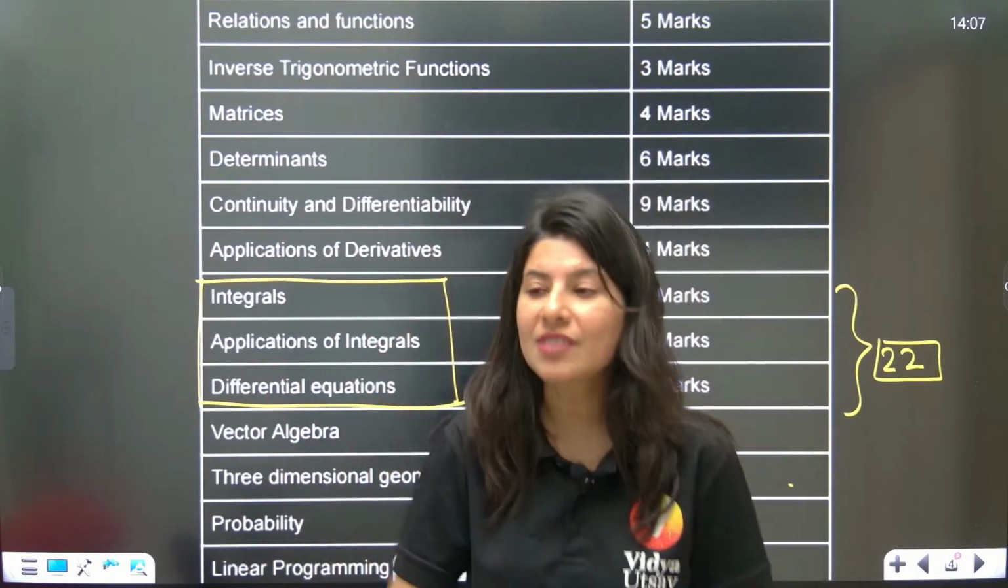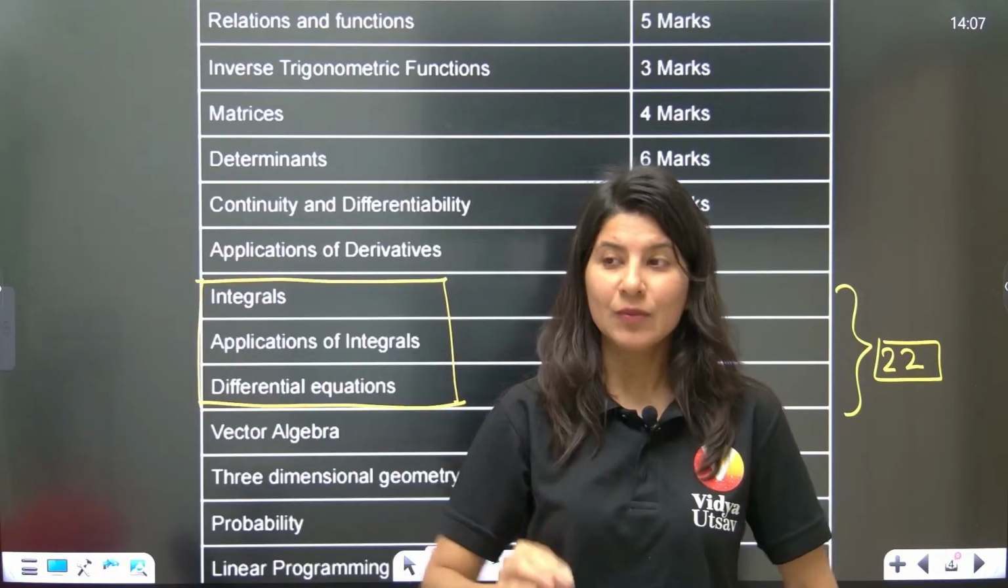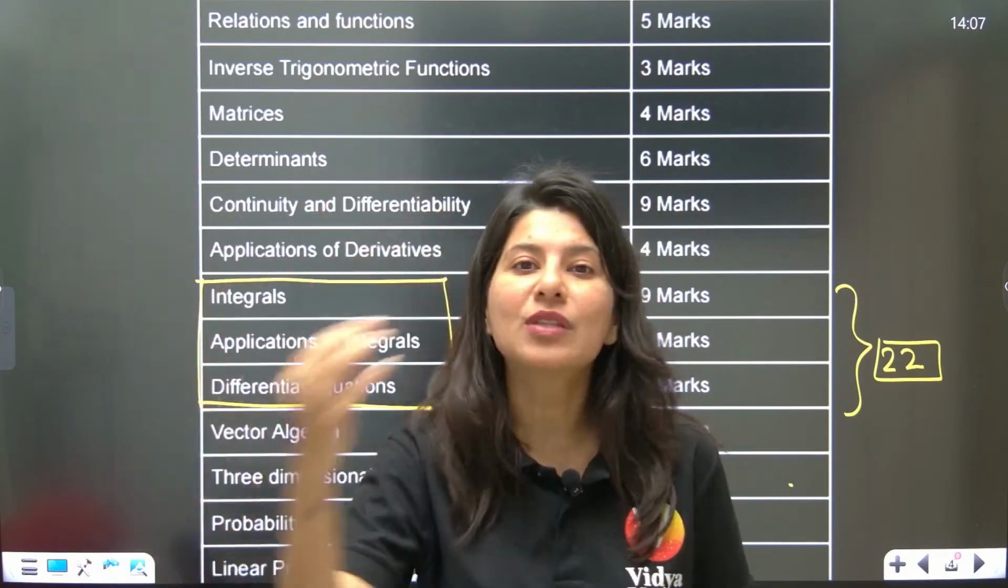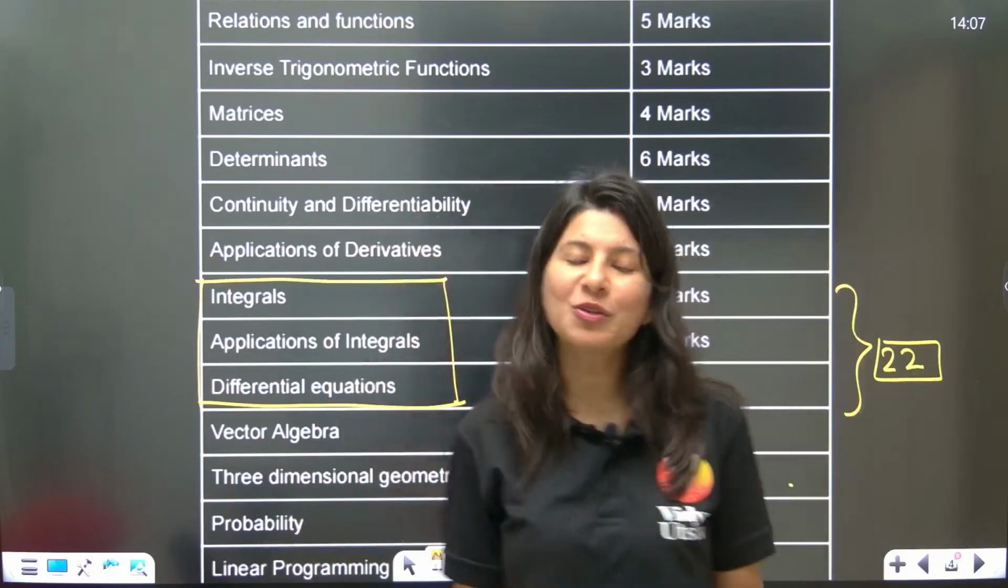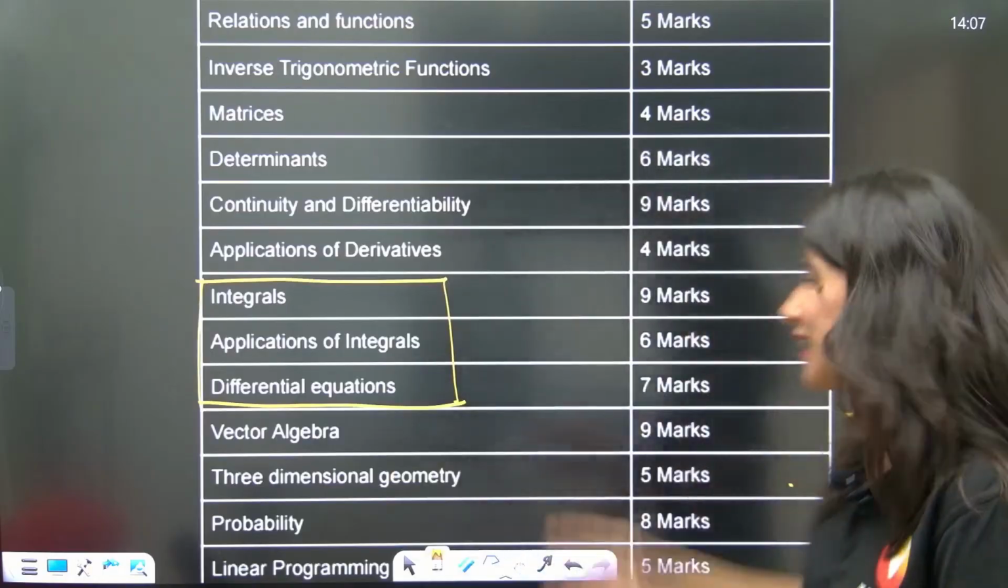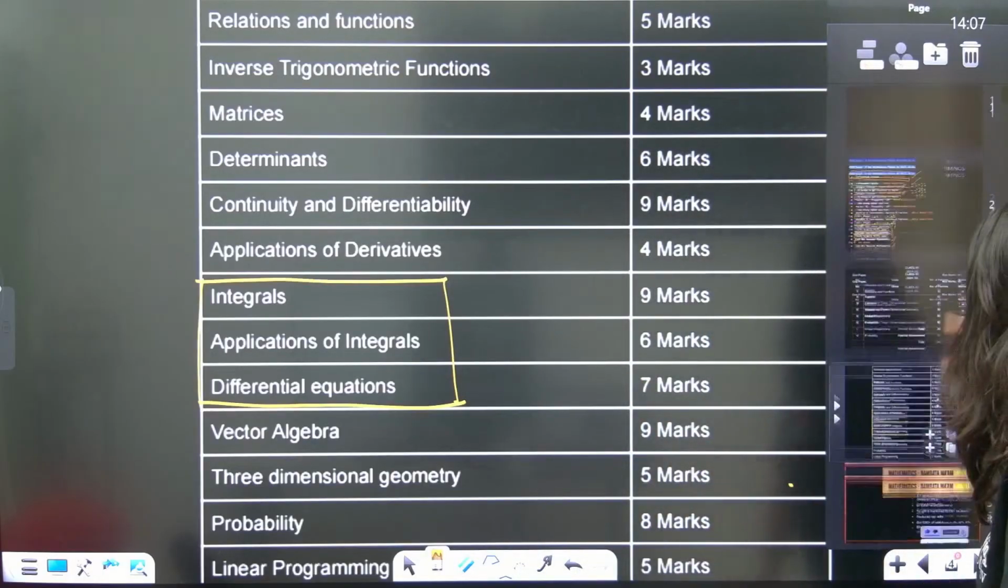Let's set the intention that we are not going to lose even 1 mark of these 22 marks. We can't afford to lose 1 mark. Why? Because we want to get 80 on 80 in mathematics. That's what I wanted to mention. So today's session, let's start.